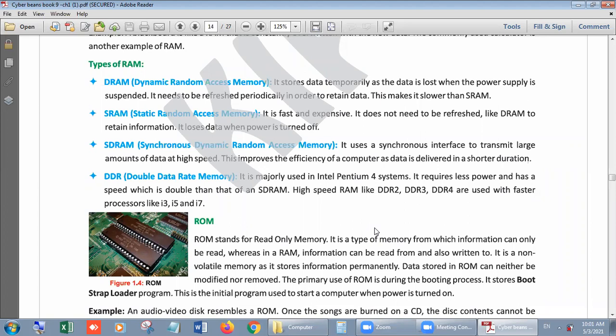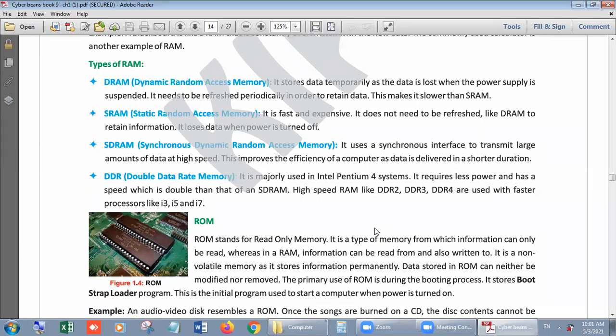Look, students, in DRAM, we have to refresh it again and again. I am talking about DRAM. But in SRAM, there was no need to refresh it, like pressing the F5 button again and again, because it automatically refreshed itself. So its speed was faster than DRAM.